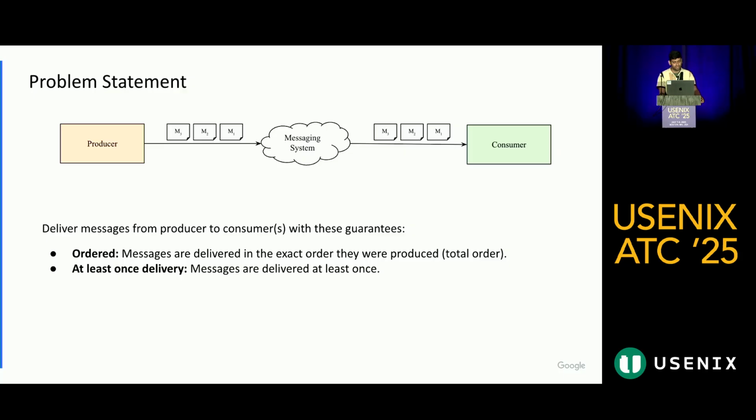First, messages should be delivered in exactly the order they were produced, so there should be total ordering, and every message should be delivered at least once. This is a very classic old distributed system problem, and this has already been solved by Kafka and Pulsar, and there are many other systems out there solving this problem.